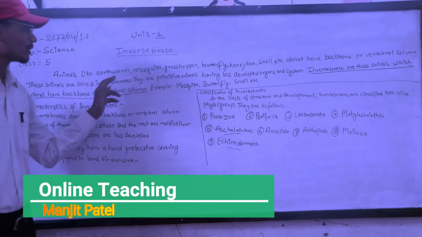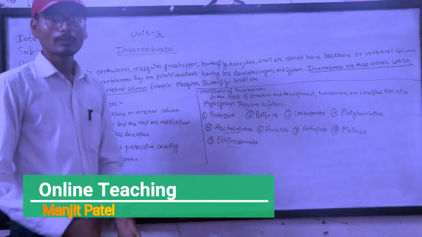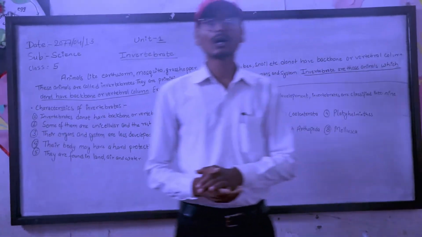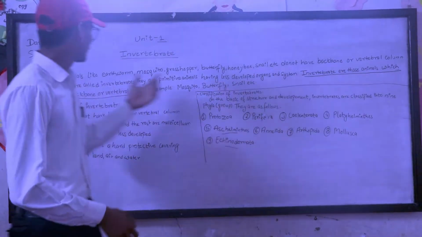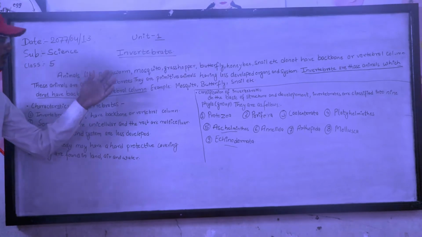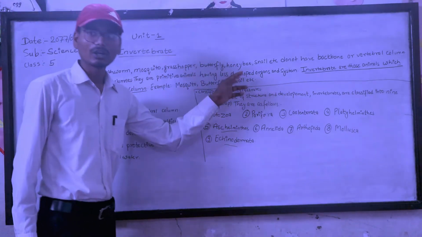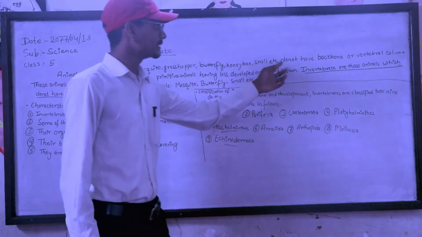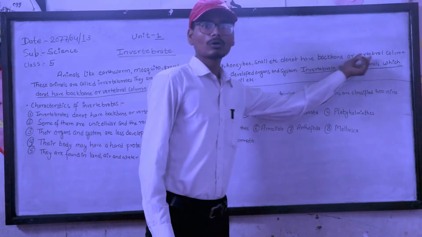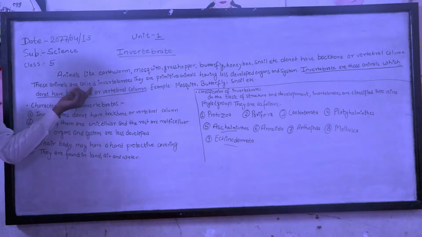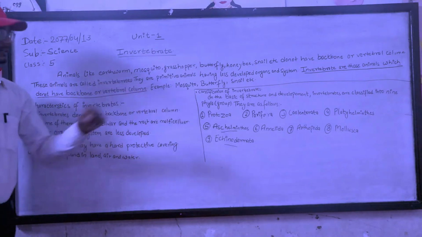Animals like earthworm, mosquito, grasshopper, butterfly, honeybee, snail, etc. do not have backbone or vertebral column. These animals are called invertebrates.